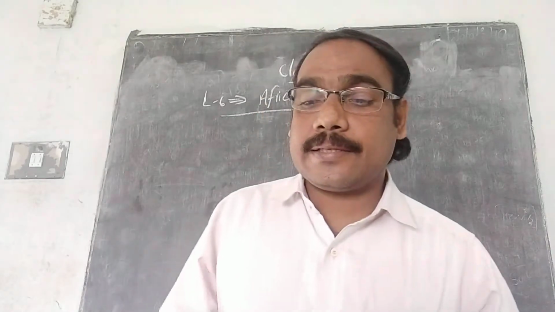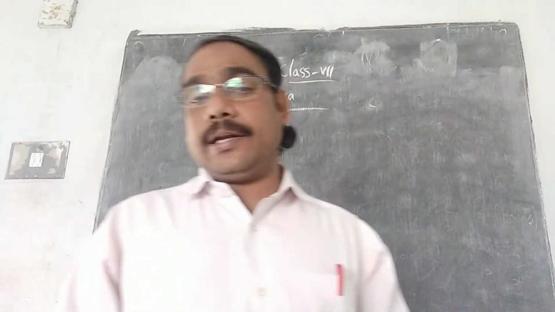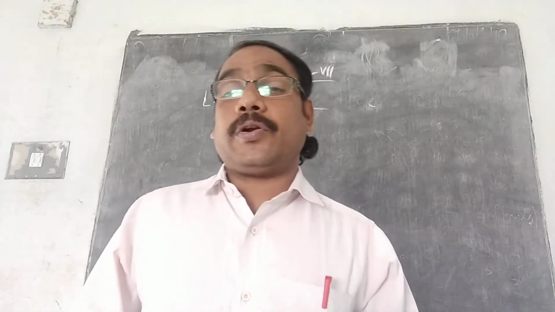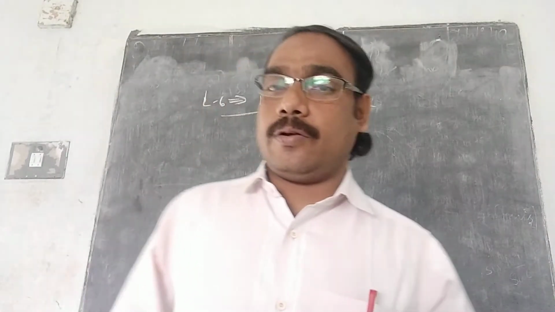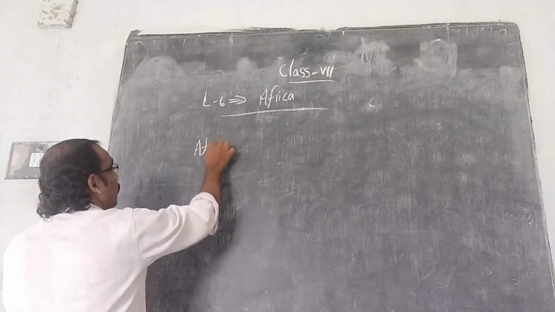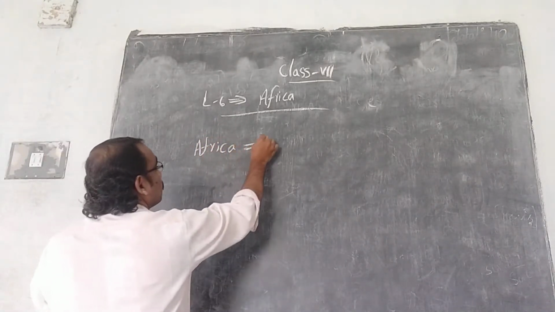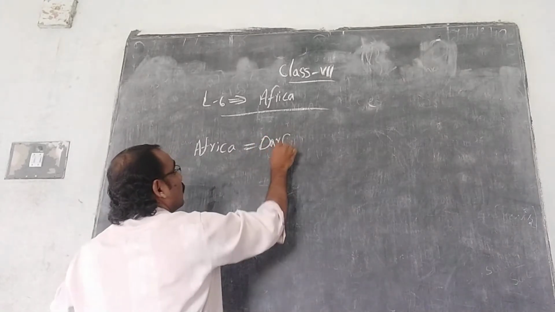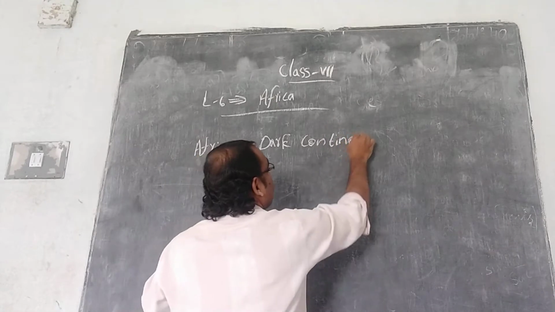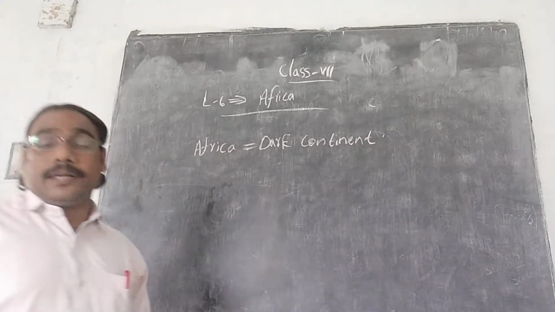Africa is known as the second largest continent in the world. This continent is also known as the dark continent. So sometimes they may ask the question for you: which continent is known as the dark continent?